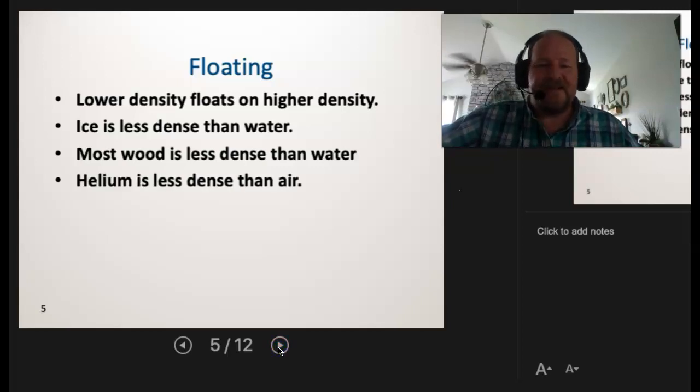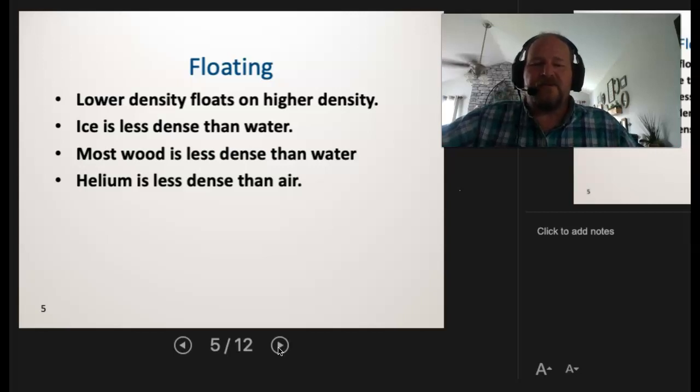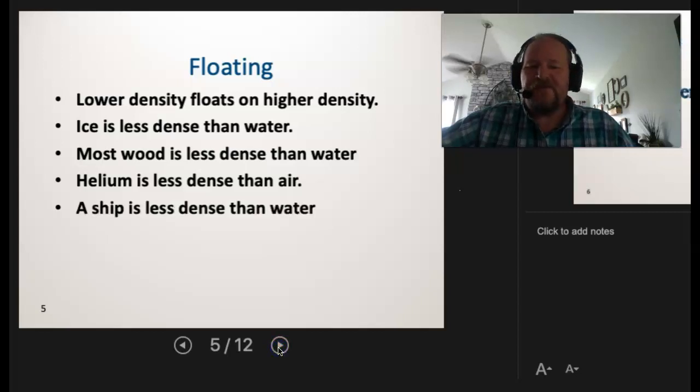Helium is less dense than air. We see helium balloons floating all the time. And of course, little kids lose their balloons and you can see the helium go way up into the air. And that's again because helium is less dense than air, which is oxygen, nitrogen, and CO2.